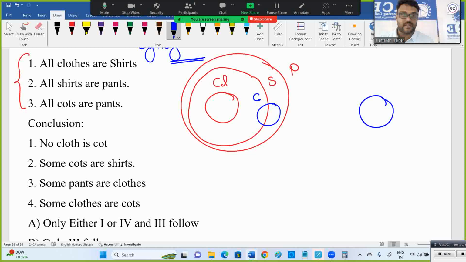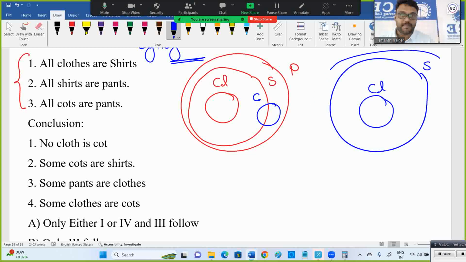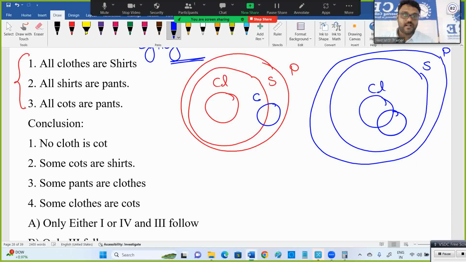All cloths are shirts. All shirts are pants. Now, all coats are pants. Coats can be here. All coats are pants. So, if you observe, in the first I showed only 2 diagrams. Here you can still try many more diagrams as well. I am showing only 2 here.